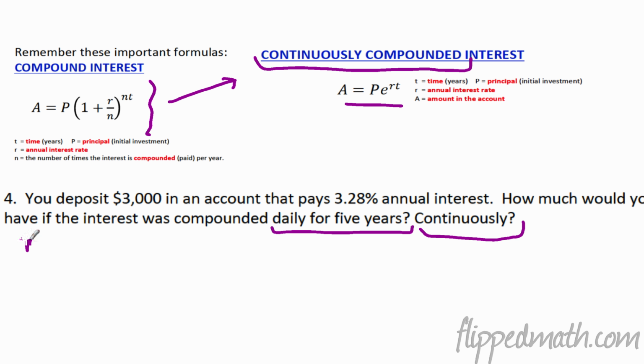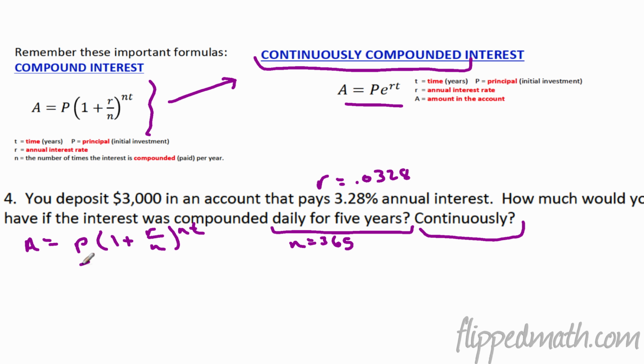So here's a formula. We're going to write it out. A equals P times 1 plus the interest rate over the number of times it's compounded, all raised to the nt. Now t is the time in years, how many years. So this is 5 years. We're going to plug a 5 into there. The rate, you have to write as a decimal. We're going to say r equals 0.0328. All right, plug that in there. The number of times per year, it's compounded daily, so n is going to equal 365 here. We'll just assume there's a normal year.